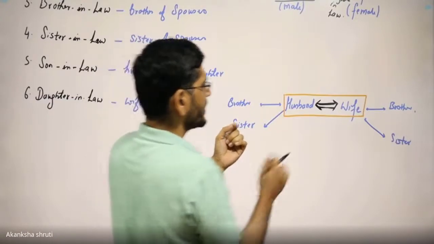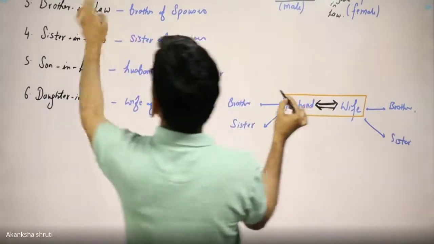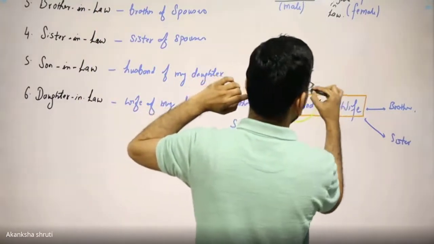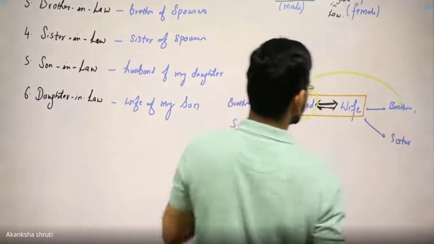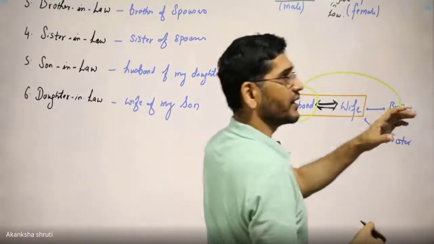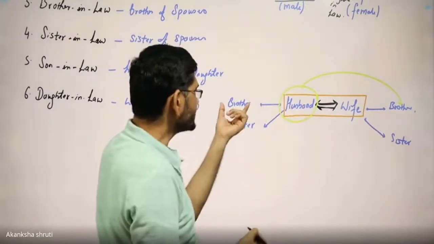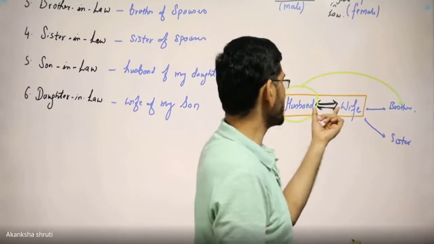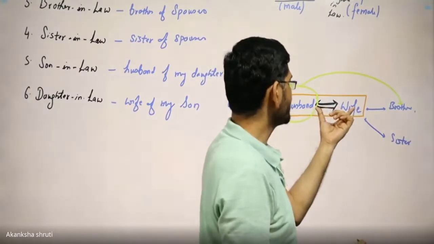Now if this husband is looking toward the brother of the wife, then it is called brother-in-law. Though this husband has their own brother, but because of formation of this strong double bond, means the marriage,